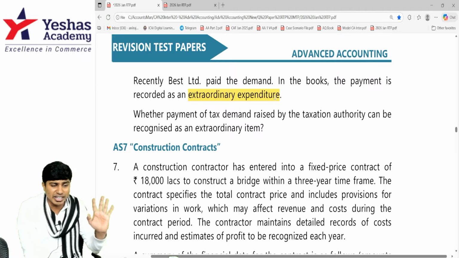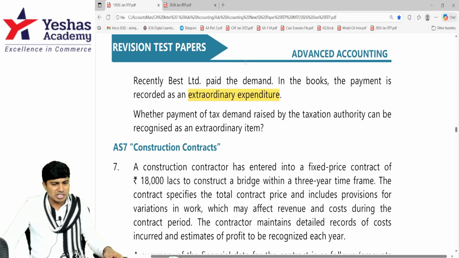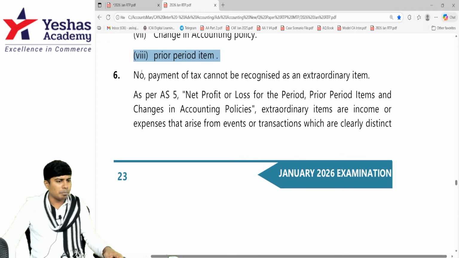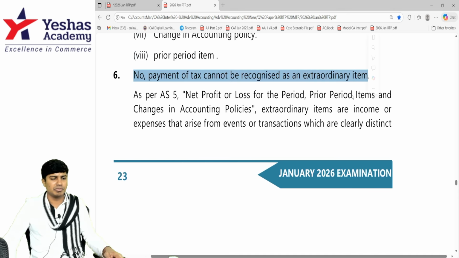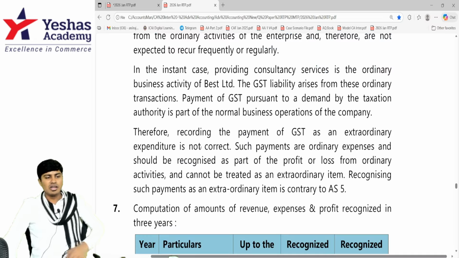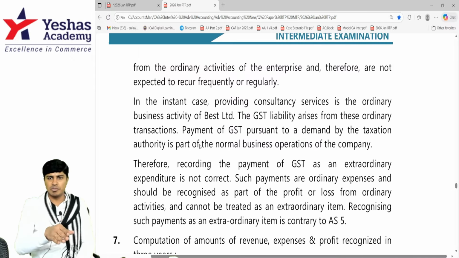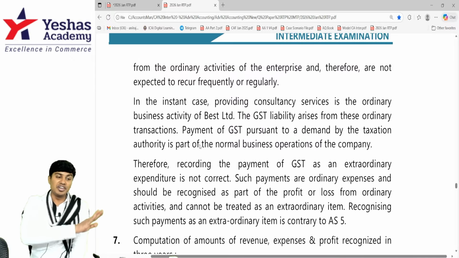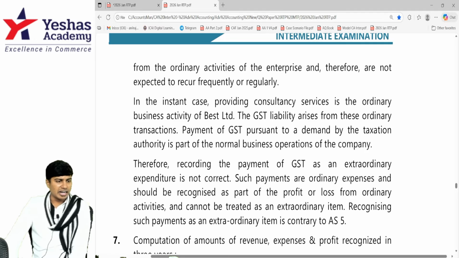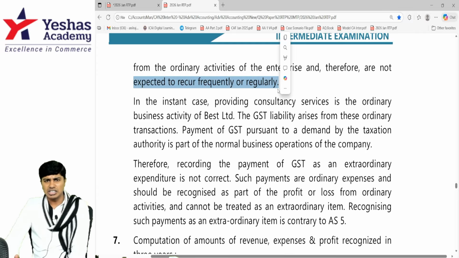It is an ordinary item. Whether the tax demand raised by the tax authority can be recognized as an extraordinary item? No. The answer will be here only. Payment of tax cannot be an extraordinary item. As per AS 5, extraordinary items are incomes or expenses that arise from events which are clearly distinct from the business operations. If it is part of the business, furtherance of the business, ordinary. If it is distinct from the ordinary course, then it is extraordinary. It is not distinct.